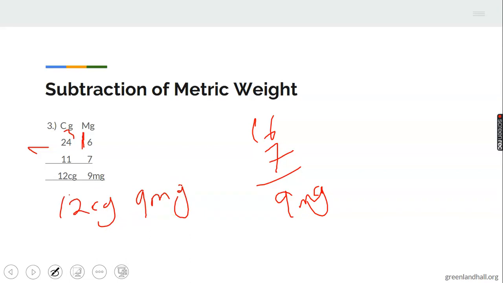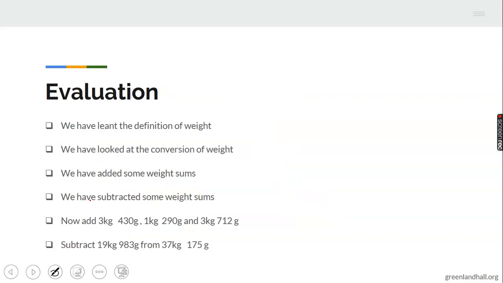Like I said before, don't forget your units. If you write your answers without the units written out clearly, your answers will not be given in full. So when you are adding in weight, or subtracting in weight, don't forget to write the units very close to the answers because it shows you know what you are doing. So when you're working, don't be in a hurry. Calm down so that you always write your units at the end, beside the figures.